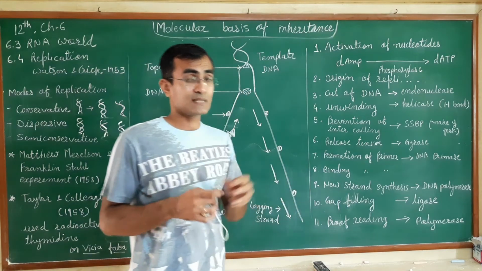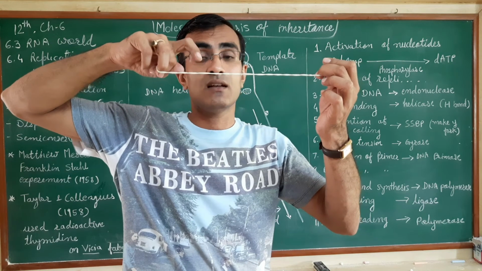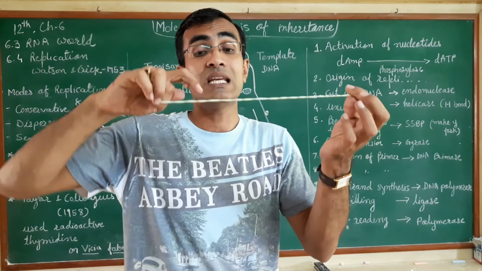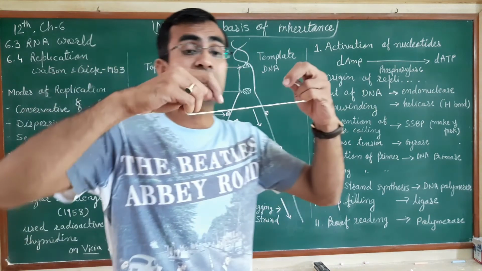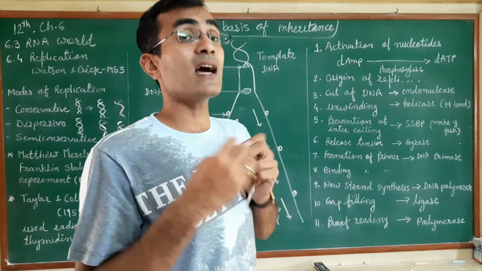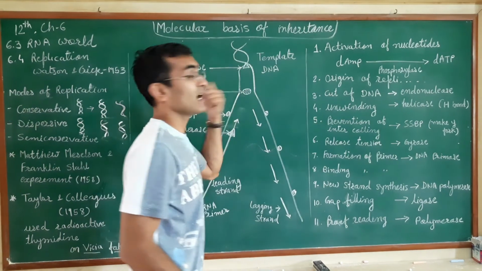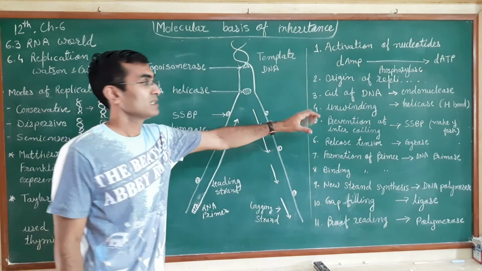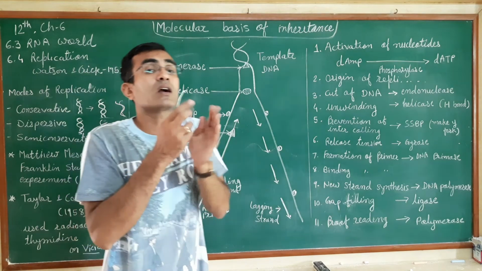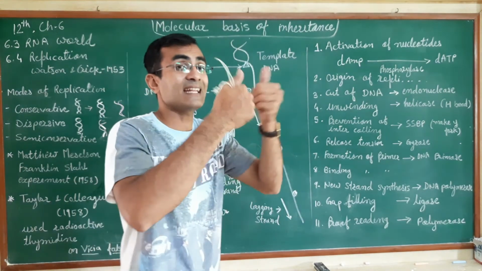Now the next process is the identification. Suppose they have identified the particular sequence or origin over here. Now it needs to be cut. Until it cuts the DNA, all the machinery is not able to enter, and the enzymes are not able to react on the DNA. So there will be a cutting of the particular location of the site, so that the strands can separate.